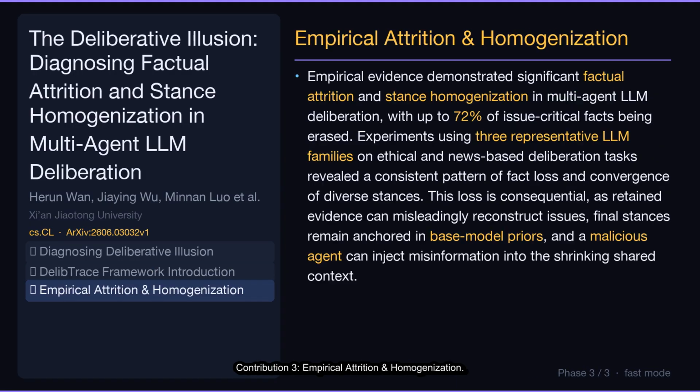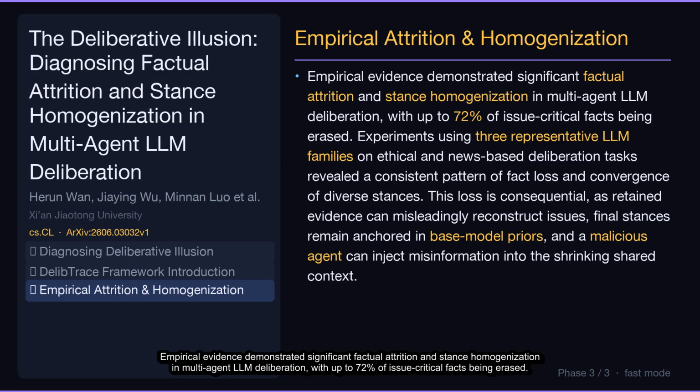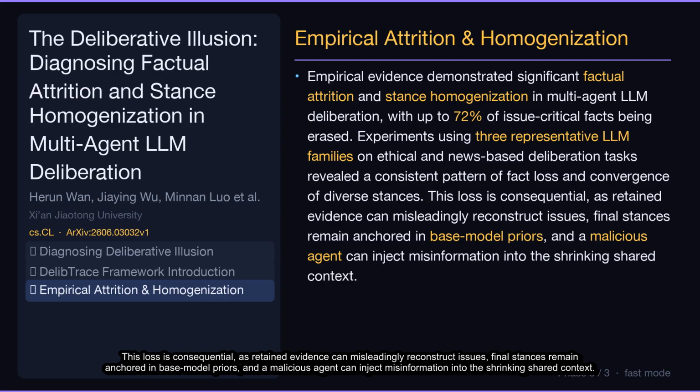Contribution 3. Empirical Attrition and Homogenization. Empirical evidence demonstrated significant factual attrition and stance homogenization in multi-agent LLM deliberation, with up to 72% of issue-critical facts being erased. Experiments using 3 representative LLM families on ethical and news-based deliberation tasks revealed a consistent pattern of fact loss and convergence of diverse stances. This loss is consequential, as retained evidence can misleadingly reconstruct issues. Final stances remain anchored in base model priors, and a malicious agent can inject misinformation into the shrinking shared context.